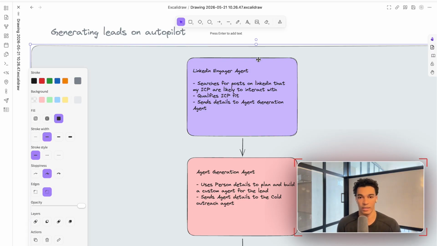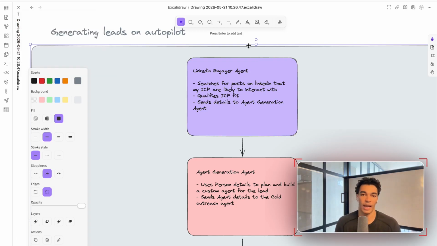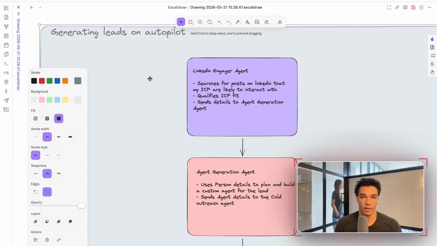So it knows what Agent is, it knows who our ideal customer is. It goes ahead and scores each of those people by that fit. And then for the people that score high enough, it sends those along to the next agent. And for the ones that are too low, it just throws those out so we don't contact them ever in the first place. Like I said, this part is completely automated.